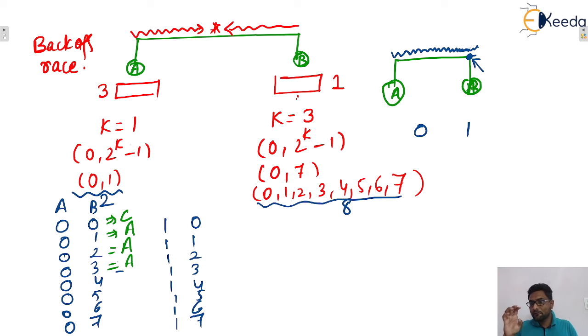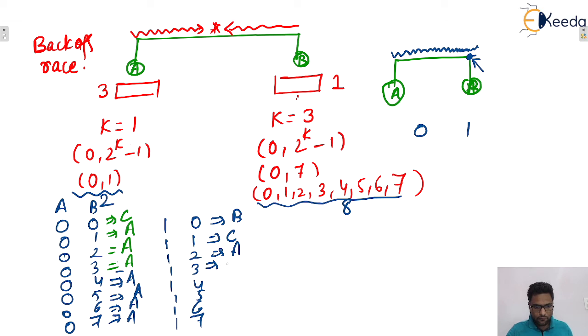That means after waiting for 1 time slot, if B tries to transmit, B will see that the channel is busy. At that particular time A's data will be moving, isn't it? So in this manner the time slot will be fixed. So here A wins, here A wins, here A wins, here A wins. Here B wins, here collision, and here A wins, A wins, A wins, isn't it?